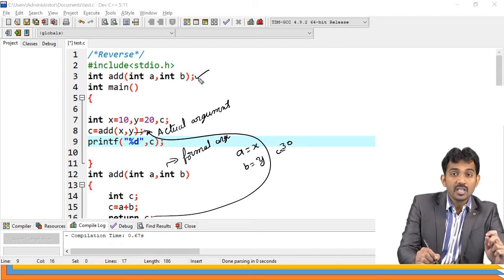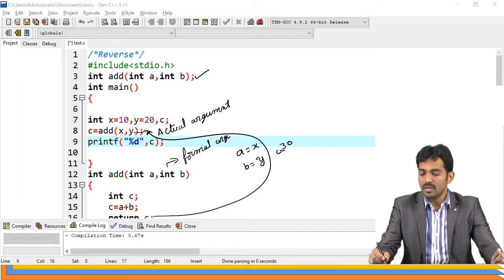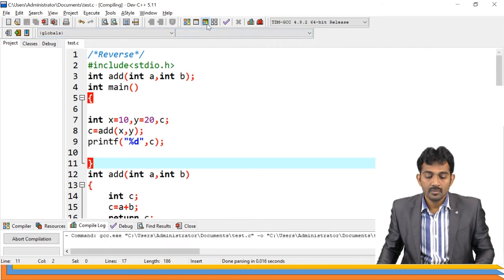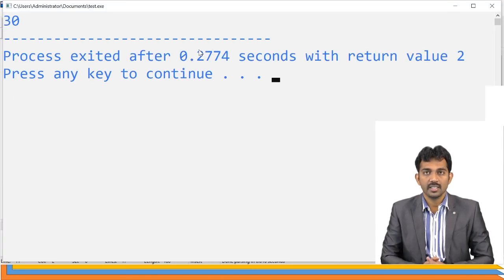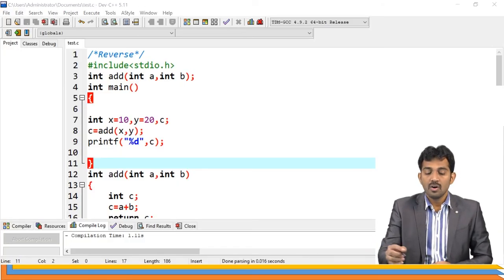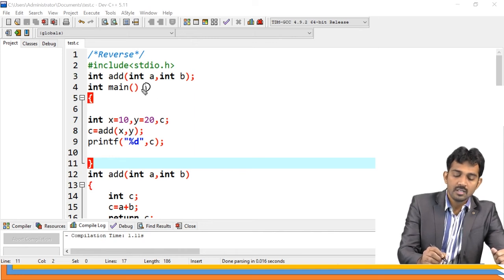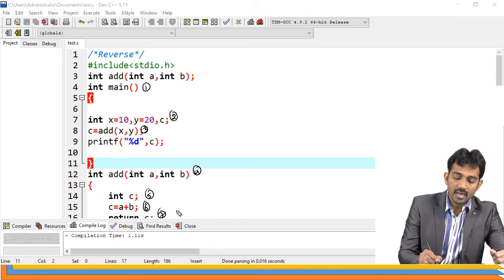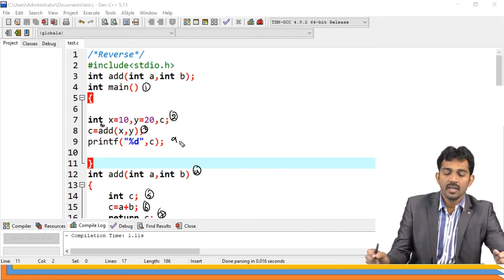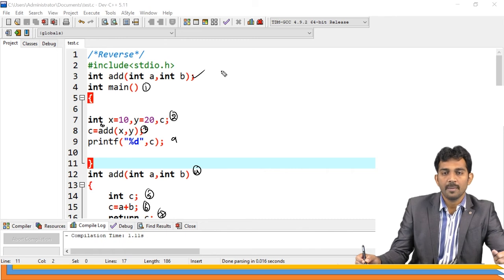This tells the computer that the function is there. I'm going to execute this. If you run this code, the result is 30. Is this clear? How is it going to perform? This is step 1, then step 2 and step 3, and it comes here. This is step 4, step 5, step 6, step 7, and again the result goes to step 8, step 9. This is the way. This is the initialization part, which happens by default.